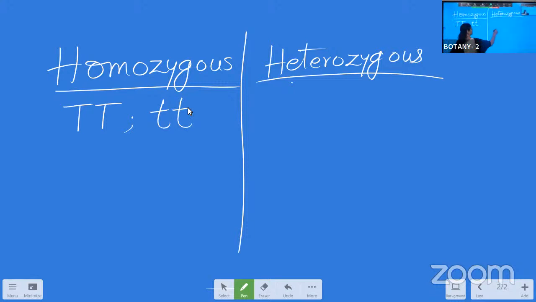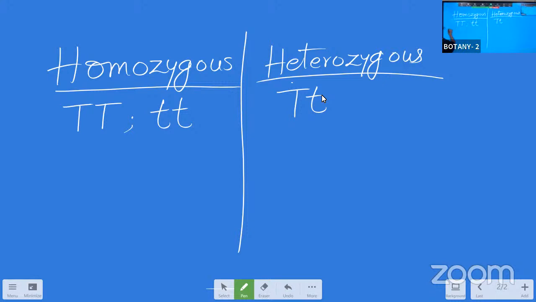Heterozygous: when the alleles are of two different kinds, that is the heterozygous condition. For example, capital T, small t, that is one dominant allele and one recessive allele. Then only we can call it a heterozygous condition.